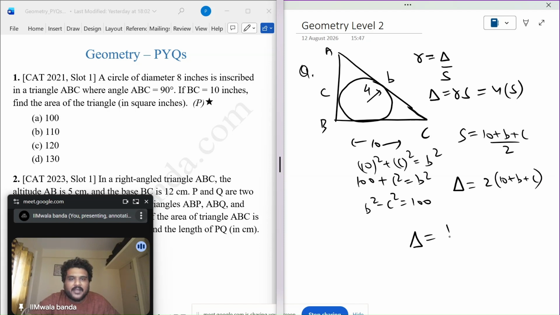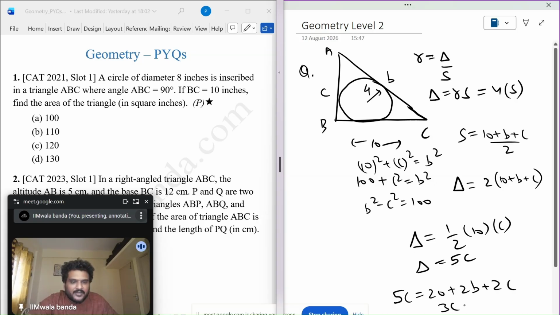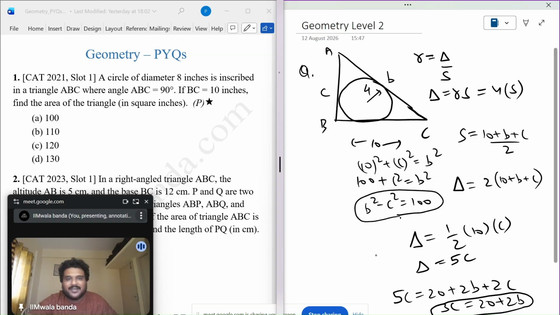Also, can I write area as half into base into height? So 5C. If you equate, 5C is equal to 20 plus 2B plus 2C, or 3C is equal to 20 plus 2B. This is 1 and this is 2. I'm interested in C. As soon as I get C, I can get the area.